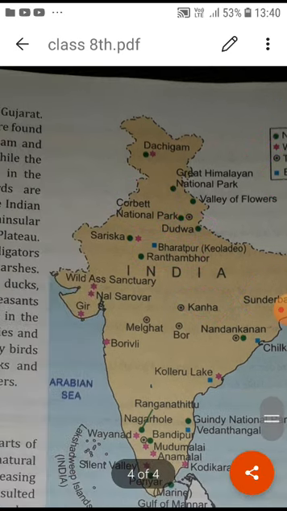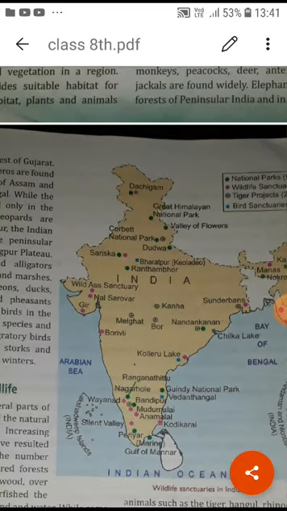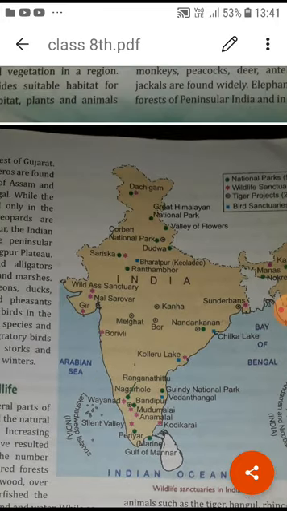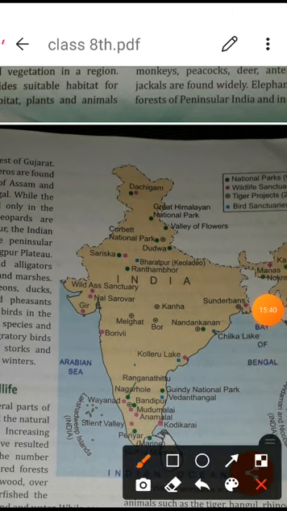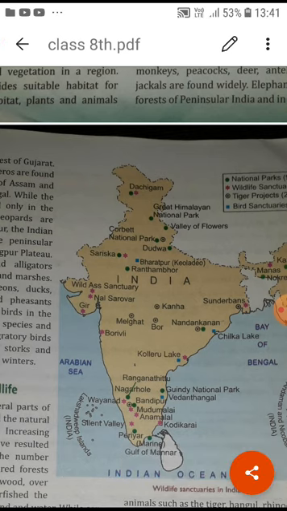All these are here to protect wildlife and all kinds of birds, including big and small species of animals. So students, in this way we can understand it is a human duty to protect this wildlife, because without the plants and the wildlife we would not be able to do many of the things we do. Mostly we are depending on them.